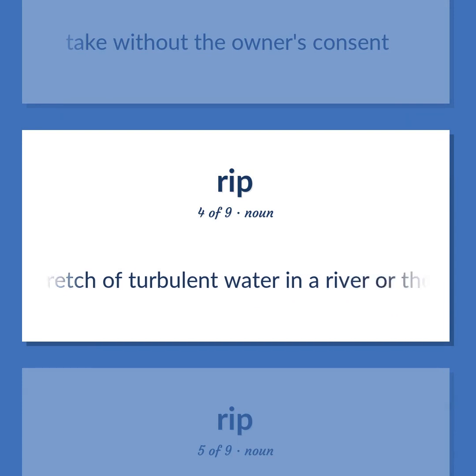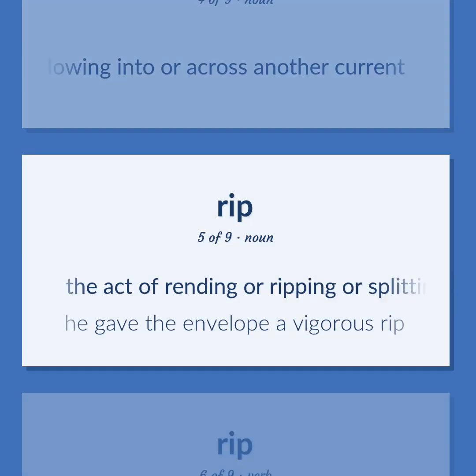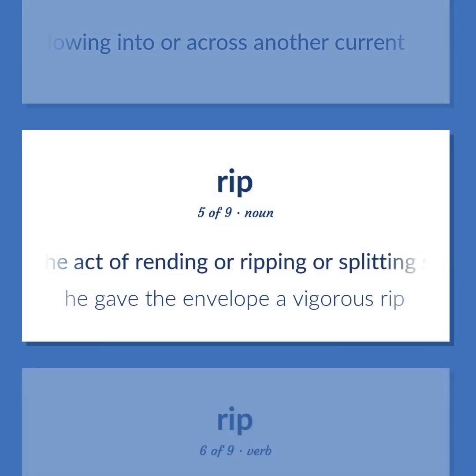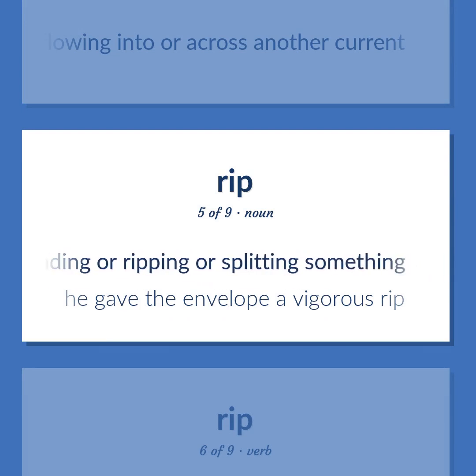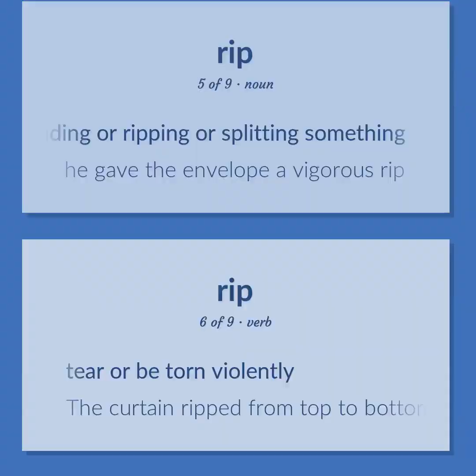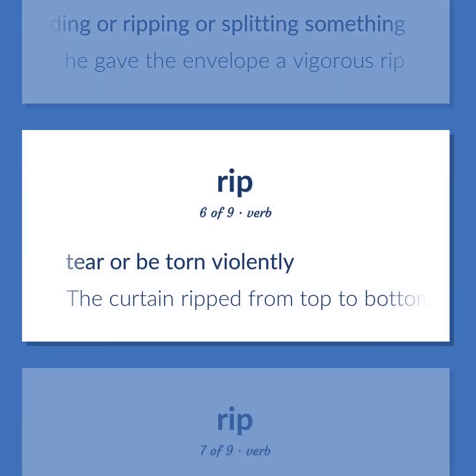A stretch of turbulent water in a river or the sea caused by one current flowing into or across another current. The act of rending or ripping or splitting something. He gave the envelope a vigorous rip. Tear or be torn violently. The curtain ripped from top to bottom.